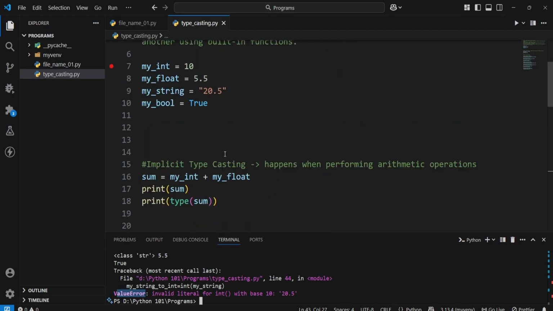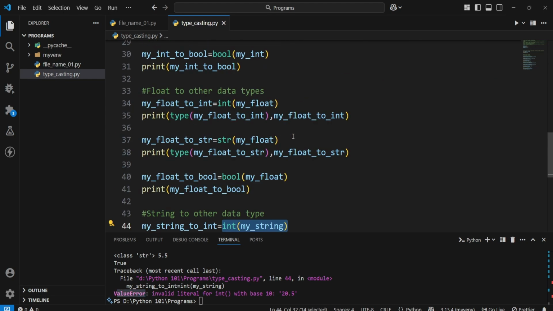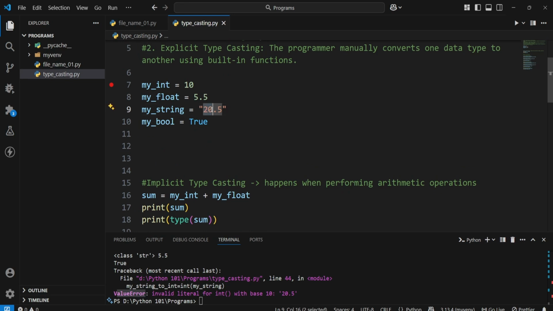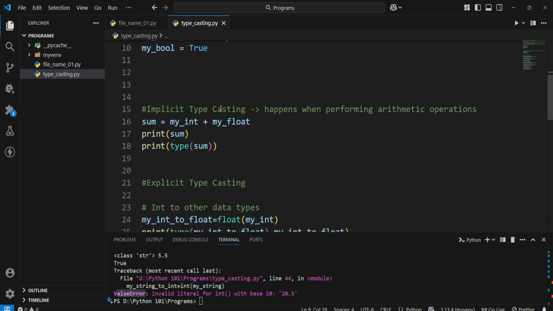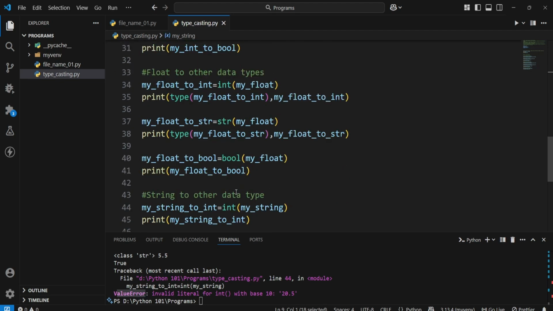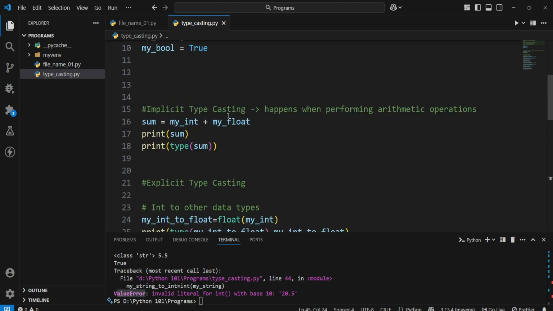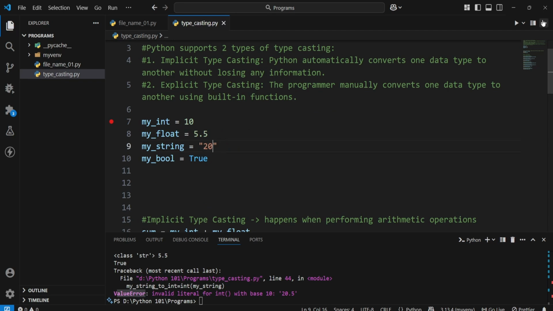Why? Because when my int function is converting my string into an integer, it will see the number, and as soon as it encounters this decimal point, it will think that it is text rather than a number, because integers only take whole numbers, right? It will not take any decimal numbers. So don't think the integer will take the value, convert it, and then give me 20 as an output. No, that is not gonna happen in case of string. So that is one thing you need to keep in mind. It has to be a whole number if you want to convert a string into an integer.